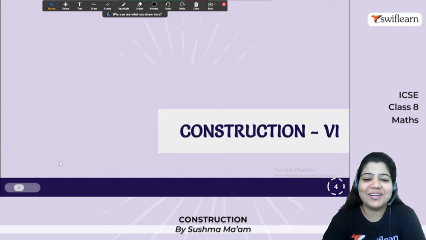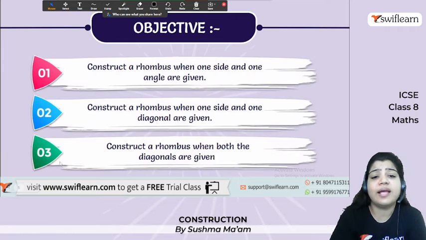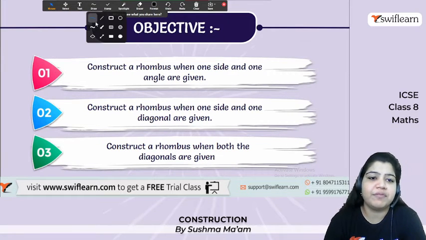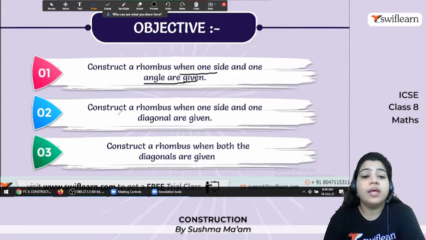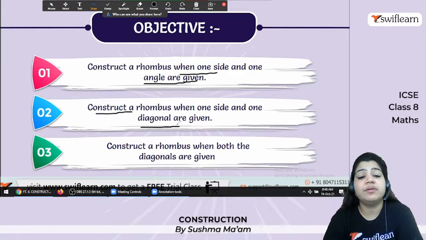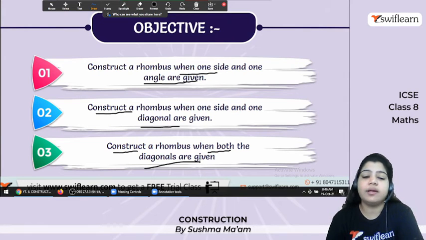So let's continue today's class, that is construction 6. In this class we are going to learn how to construct a rhombus under different specific conditions. First, construct a rhombus when one side and one angle are given. Second, construct a rhombus when one side and one diagonal are given. And the third one is construct a rhombus when both diagonals are given.